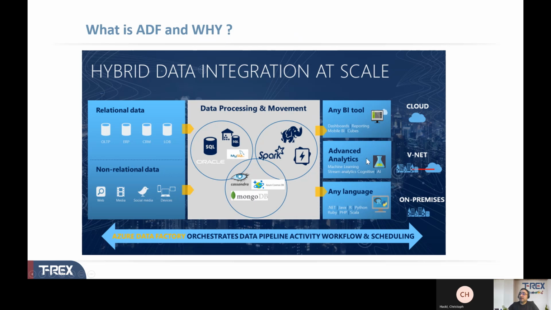And if you look at this graphic that's provided, you see some of these toolings are open source. On the left side, you have relational and non-relational data sources. In the middle, you have data processing and movement services. And you see there are open source databases and data analytics services mentioned there.